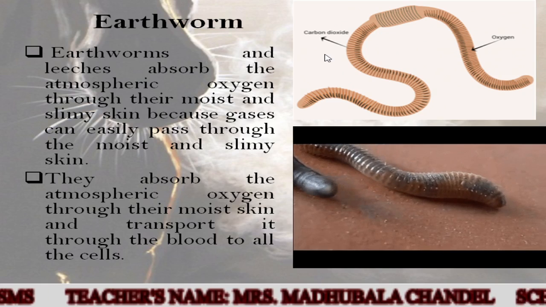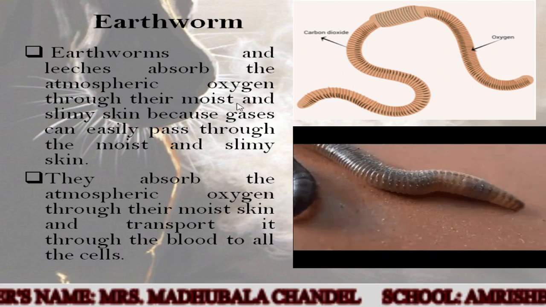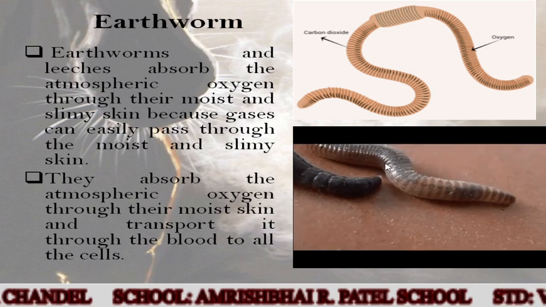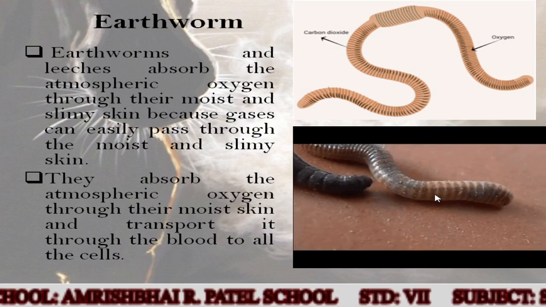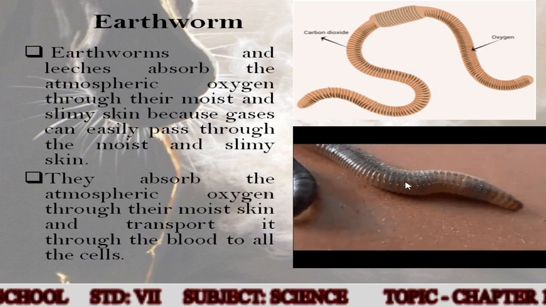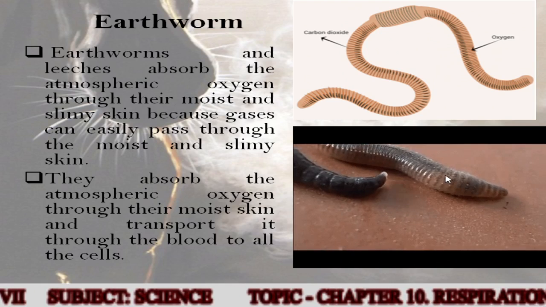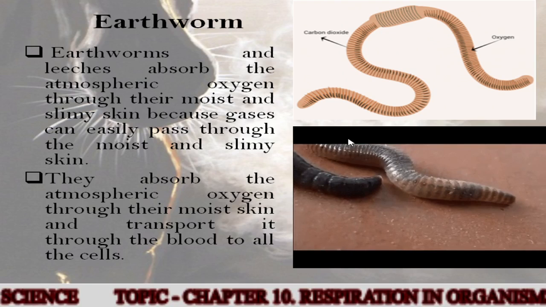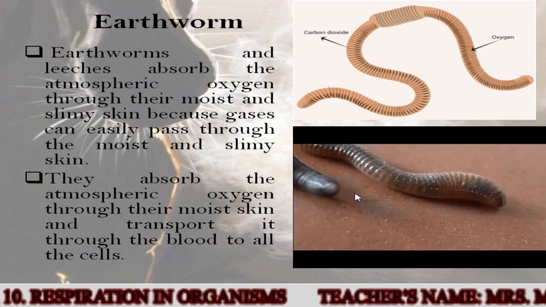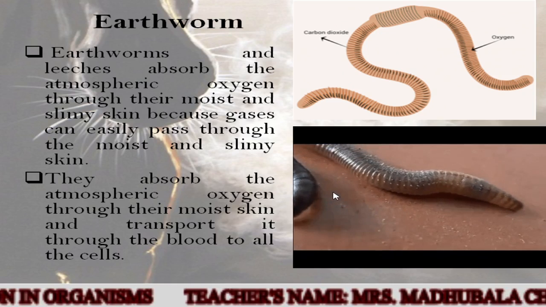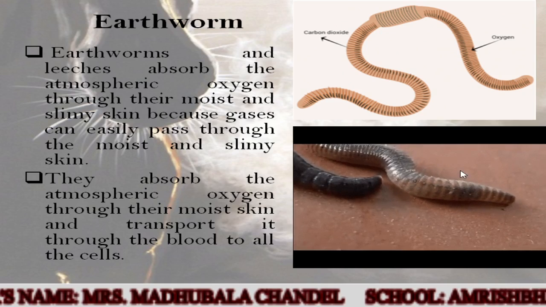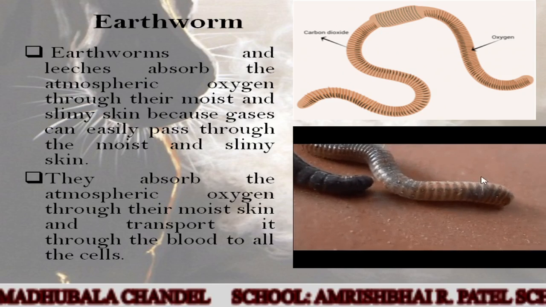So earthworm and leeches absorb the atmospheric oxygen through their moist and slimy skin. If you can see the skin of the earthworm, it is moist and slimy because gases can easily pass through the moist and slimy skin. What is the meaning of slimy? Slippery. Okay, yes. So it is moist and slimy, so gases can easily pass through this skin. They absorb the atmospheric oxygen through their moist skin and transport it through the blood to all the cells.